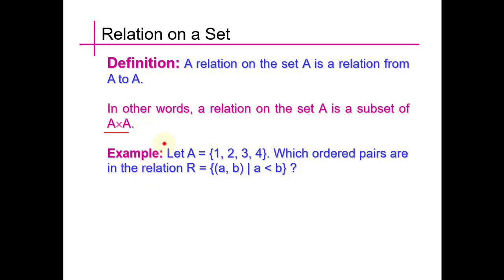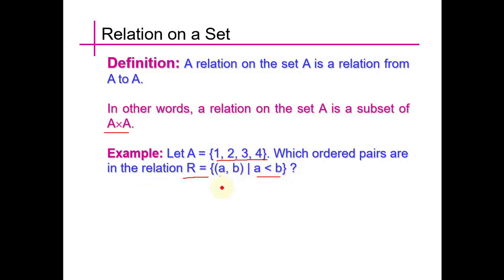So for example, we have a set with 4 elements, 1, 2, 3, 4, and we want to know what are the elements of A such that we have a relation among them that a is less than b.